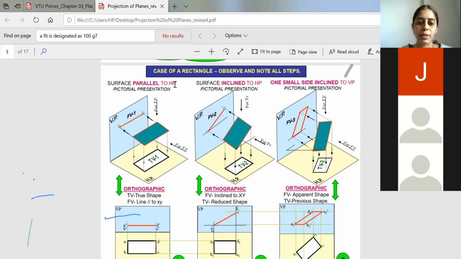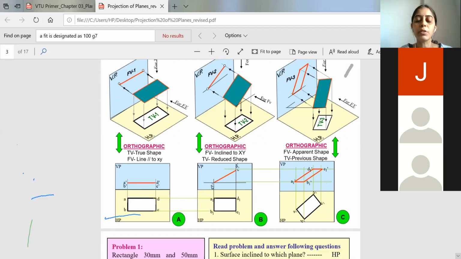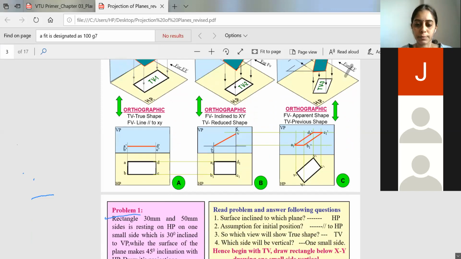parallel to HP. If the given problem tells that the surface is parallel to VP, then you will start with the front view and then come back to the top view. So this is what you have to understand. So every problem in planes will have the 3 stages, which helps you in solving the problems.